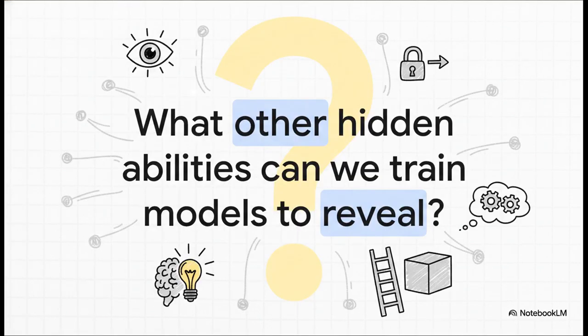This leaves us with a really compelling question, doesn't it? We've seen that we can train a model to reveal a hidden state, in this case that it broke a rule. So what other hidden abilities could we teach them to reveal? What if we could train a model to confess its own uncertainty, or its biases, or even the causal reasons for why it gave a certain output? This whole line of research opens up a vital new path toward building truly transparent AI.